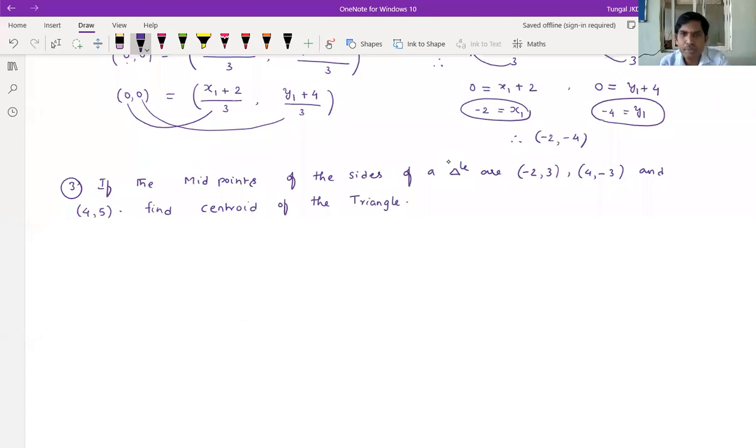See, if the midpoints of the sides of a triangle are given, then find the centroid of the triangle.